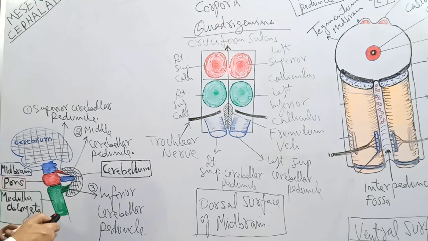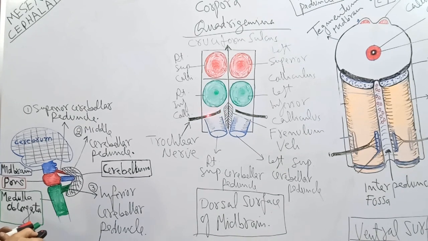They are separated from each other by a cruciform sulcus, which has a vertical part and a horizontal part. If we trace the vertical part below the level of the inferior colliculi, it converts into a ridge of nervous tissue known as the frenulum veli. And on each side of the frenulum veli is the surface attachment of the right and left trochlear nerves.